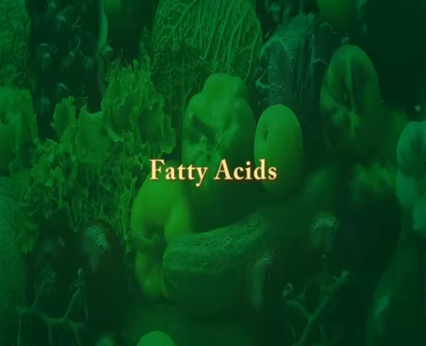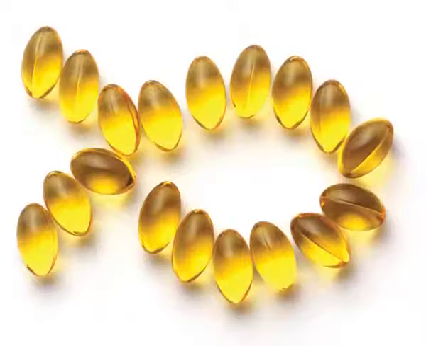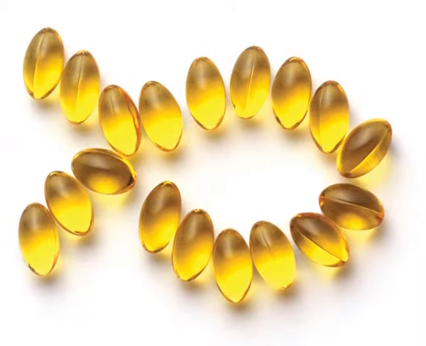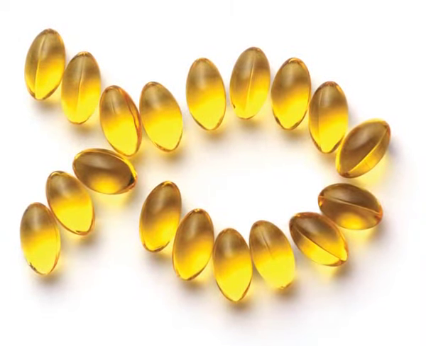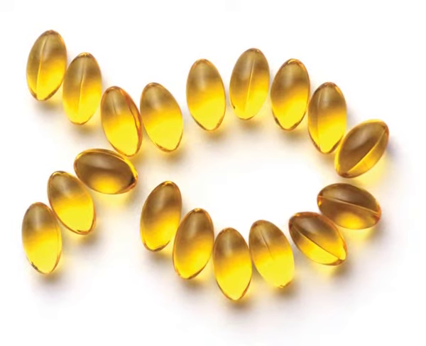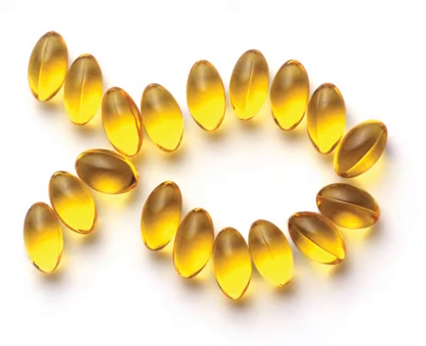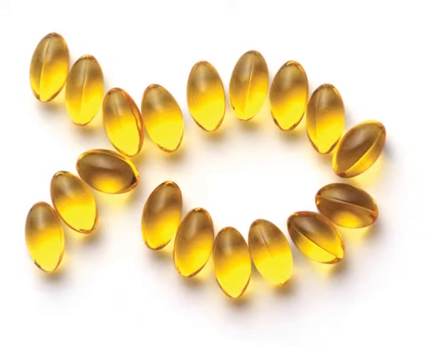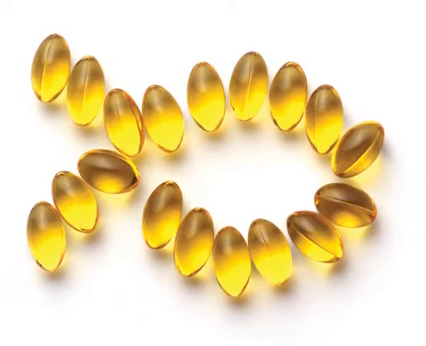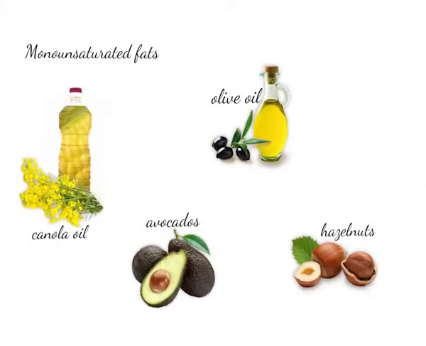Next category is sulfides or thiols, dithiolthione. They maintain healthy immune function. Next category is fatty acids. It includes omega-3 fatty acids, polyunsaturated fatty acids. They are potent controllers of the inflammatory process, maintain brain function and reduce cholesterol deposition. Second is monounsaturated fatty acids. They reduce risk of coronary heart disease.